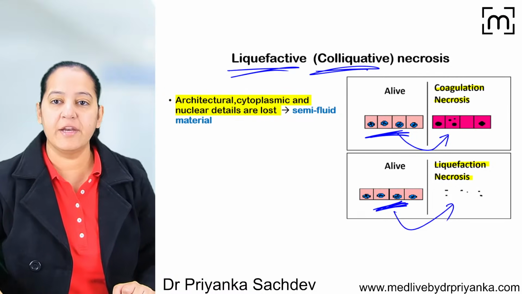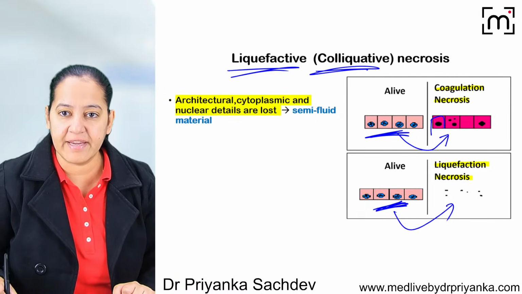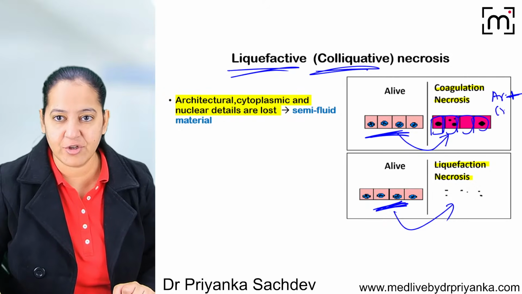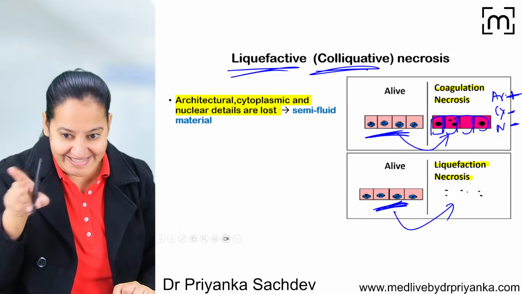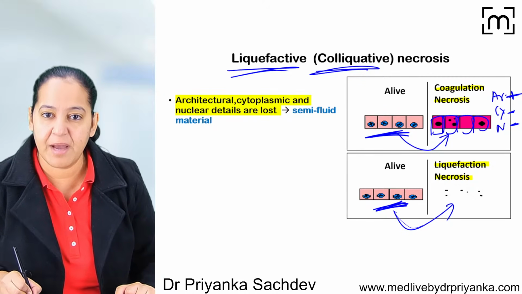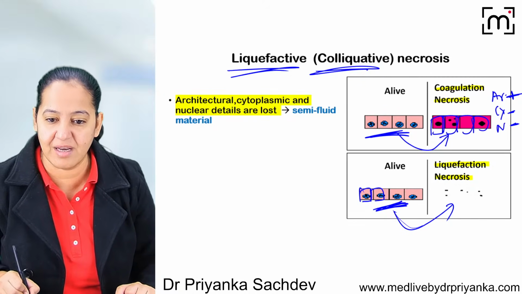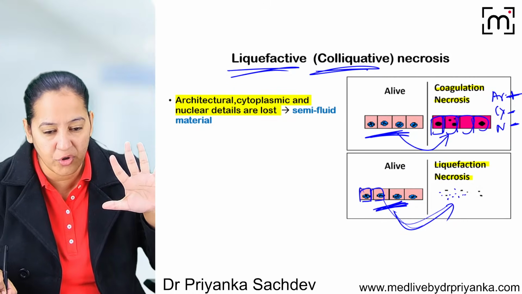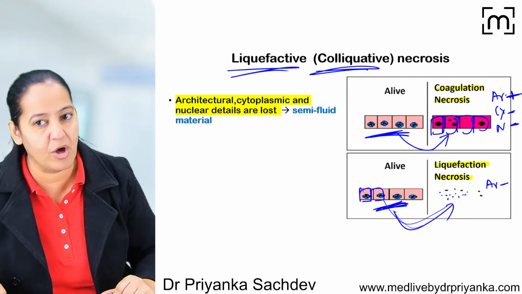What is the difference? In coagulative necrosis, I can see the architecture is maintained, but cytoplasmic and nuclear details are lost. We can see that in the diagram. But what about liquefactive necrosis? Here I can see the live cell, but here I can't even see the outline. No outline. So architecture is lost.